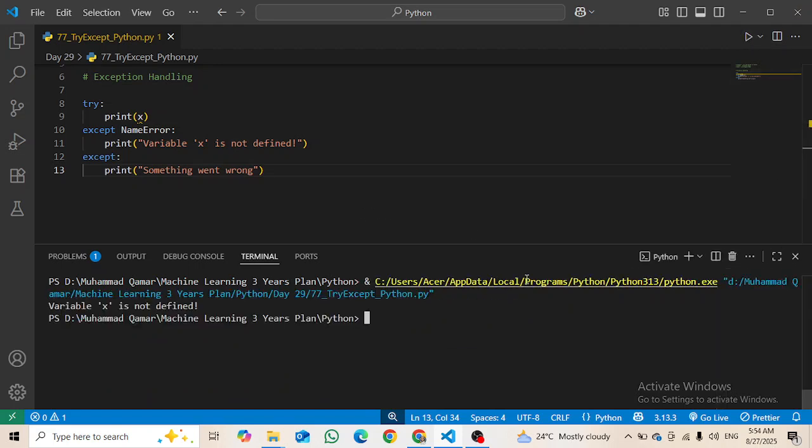Okay, just close that, kill that terminal. Variable x is not defined, so this time it is giving the error which I know, I was aware of that problem, that's why it is printing that. But what if I don't know about the problem, the error, the exception, then I will use the except block and it will print that something went wrong, which the programmer himself doesn't know.